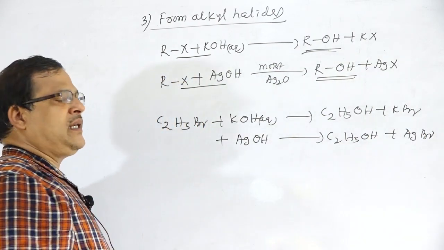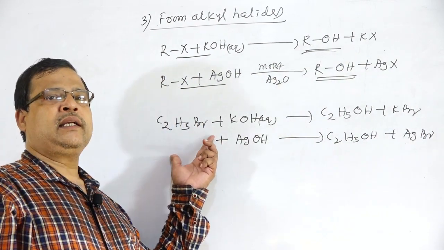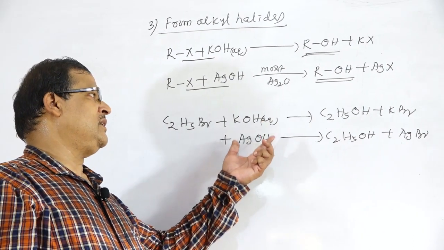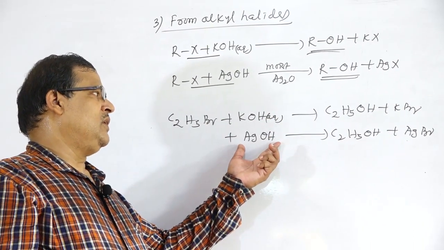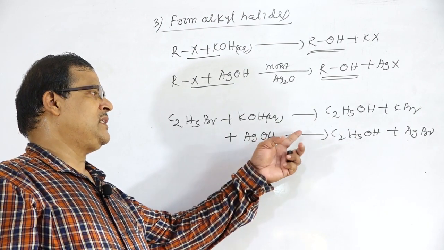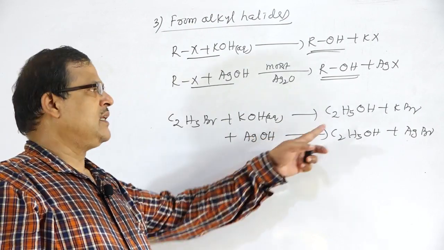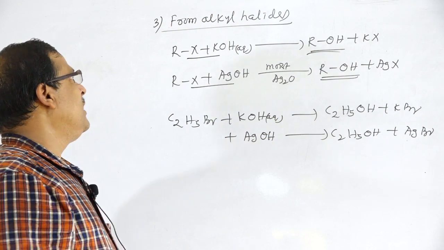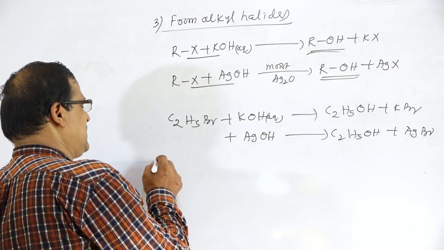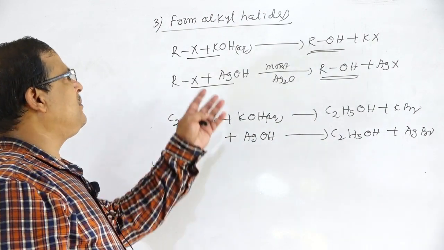So whenever alkyl halides are treated with aqueous KOH or moist Ag2O, which means AgOH, alcohols are formed.